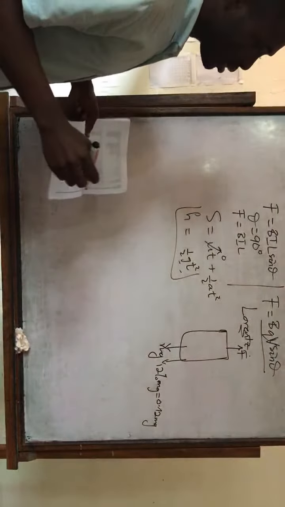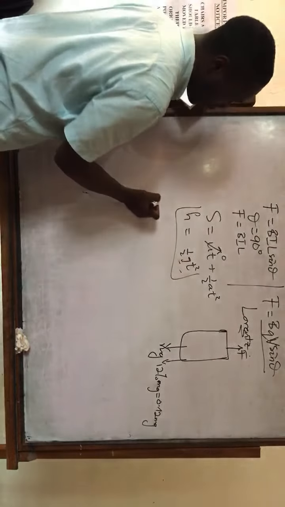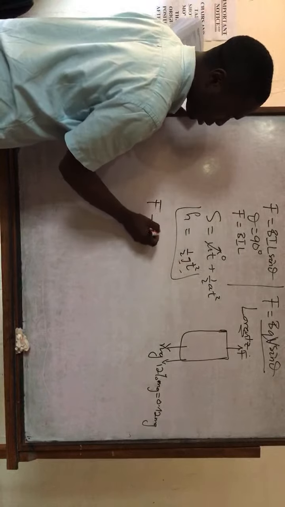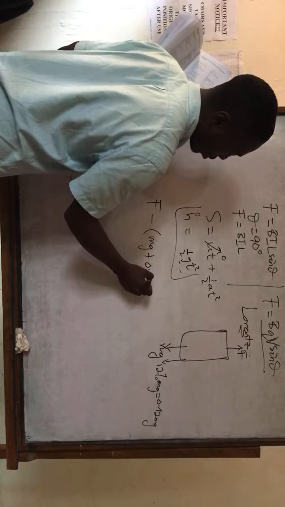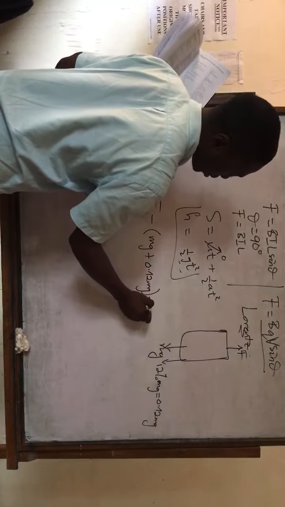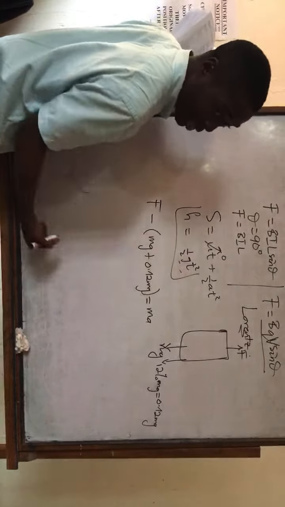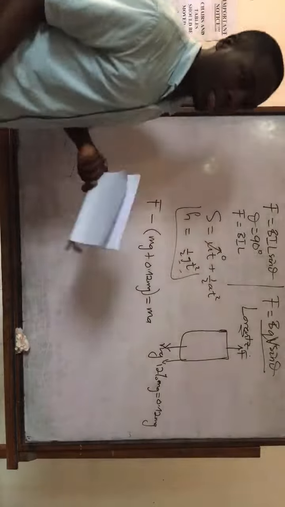So the total equation of motion for the elevator is F minus (mg plus 0.12 mg) equals ma, because this is the force pulling it upward, and these are resisting in the opposite direction. The difference between these forces gives rise to the acceleration.